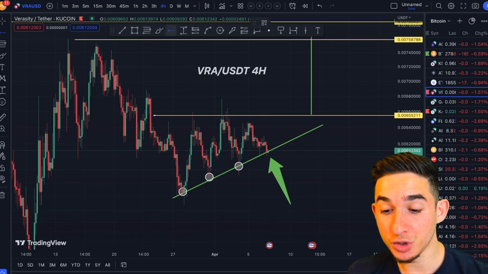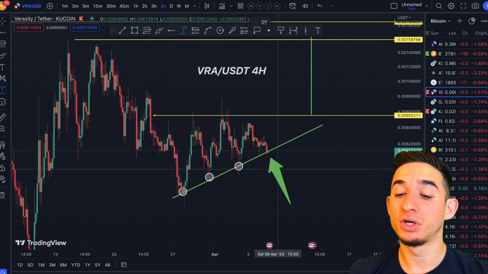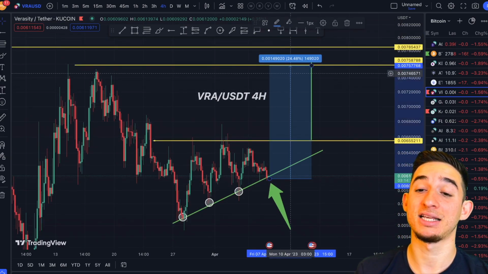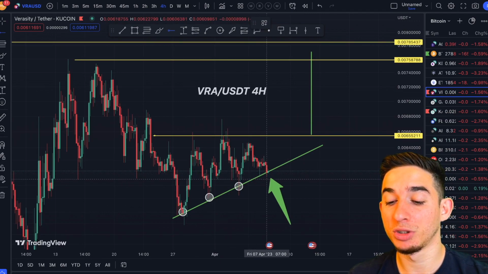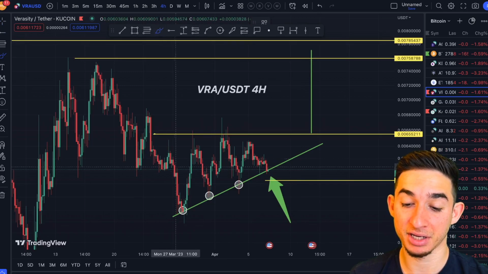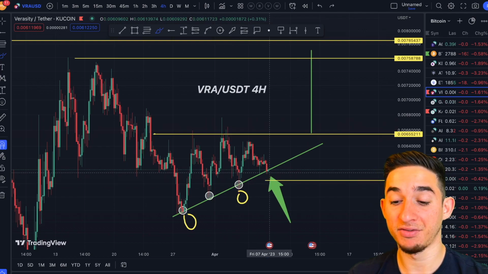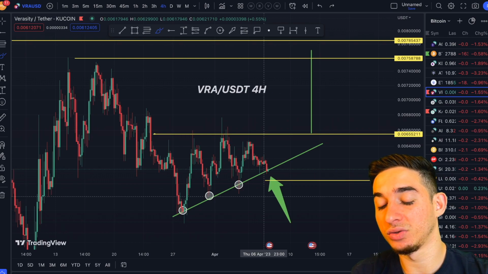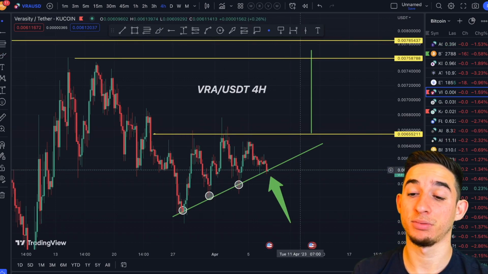So yes, even though this is in our favor, that does not mean you should essentially go in without a stop loss. Now, number two is that if you do take this trade right here and you do want to long because you want to be a little bit greedy with 30x leverage and you want to make that 24% instead of that 14% pump, then you need to put a stop loss, and the stop loss should be approximately right here because we do have a lot of fake outs. I mean, we saw a fake out happening right here, we saw a fake out happening right here, and we saw a very, very small fake out happening right here. So fake outs do happen, and it's important for you guys to put your stop loss, and that's about it. That's that on the 4-hour time frame on VRA.